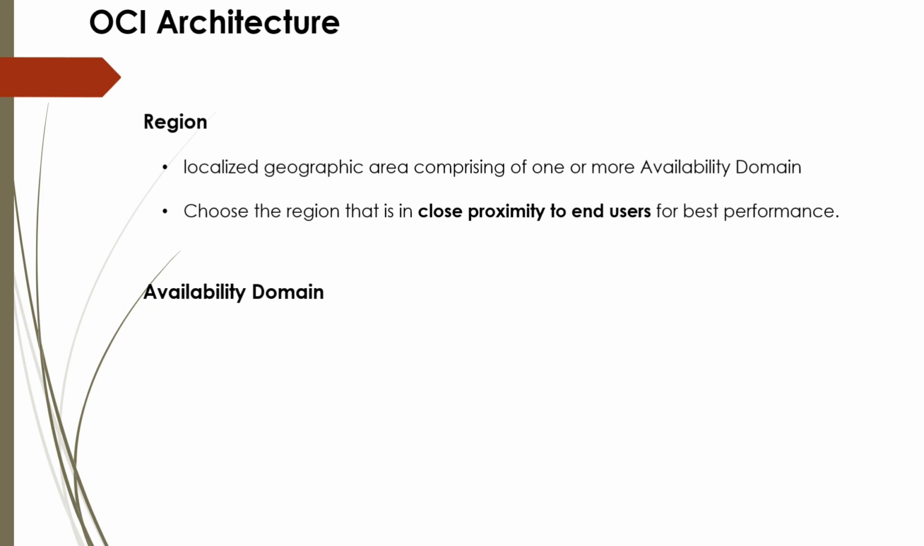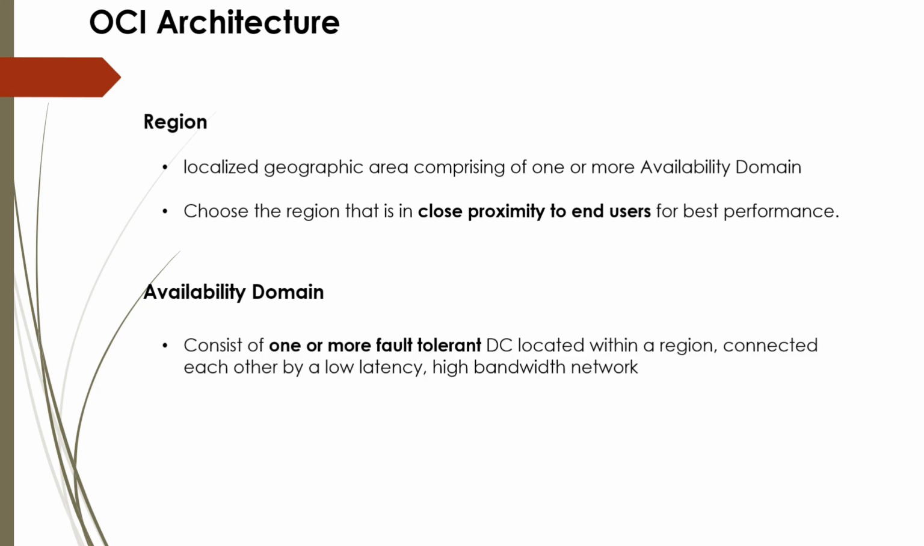Now, what is availability domain? Availability domain consists of one or more fault-tolerant domain controller located within a region and connected each other by a low latency, high bandwidth network. It does not share physical infrastructure.